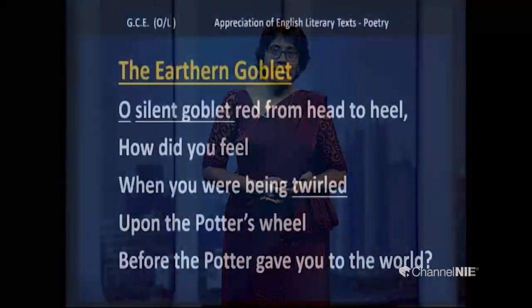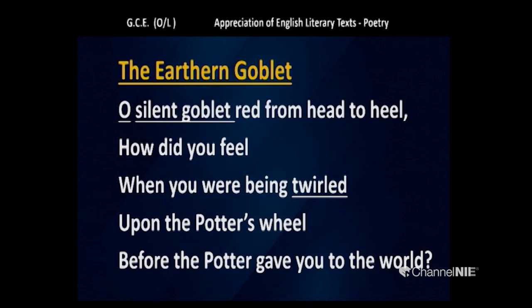Well, my dear students, now if you look at the first stanza, you can see there is a question. The poet is raising that question. O silent goblet, red from head to heel, top to bottom, red, right? A particular red color. And O refers to surprise or marvel. And this goblet is silent.